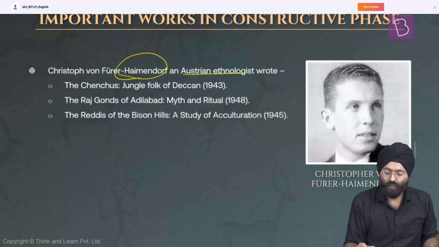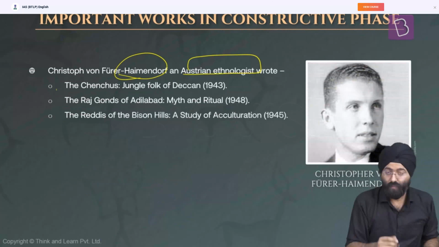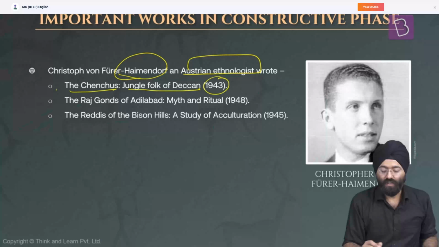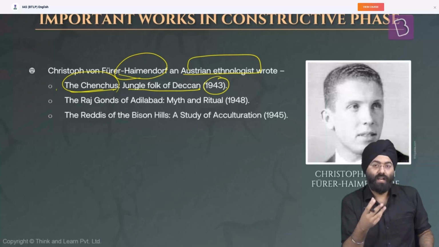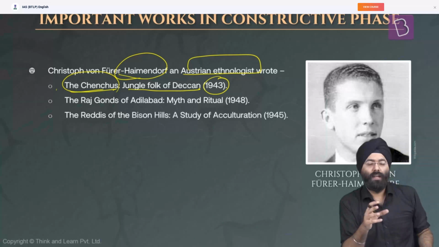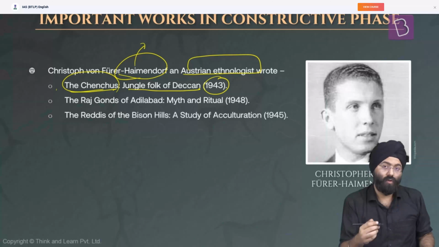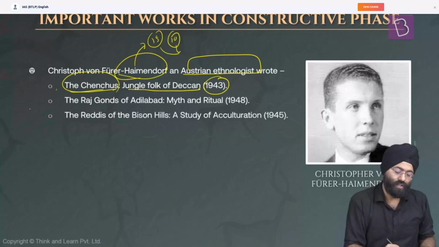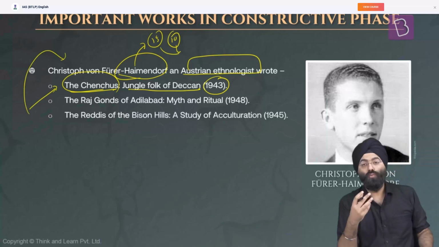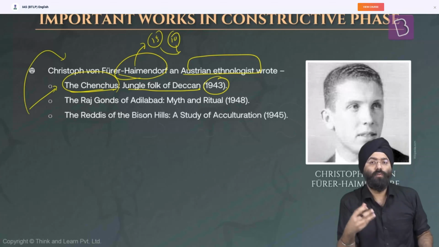Like Haimendorf, an Austrian ethnologist, wrote various books, a prominent one being The Chenchus: Jungle Folk of the Deccan, 1943. His work on the Chenchus is very important. Students, remember, a question on Haimendorf has already come in the UPSC anthropology optional examination, though quite a few years ago. So a note on Haimendorf, particularly of 15 marks or 10 marks, becomes very important for the future examination. And secondly, an independent question on Chenchus can come, and you need to mention Haimendorf's work with respect to the Chenchus. That would help you to fetch very good marks.